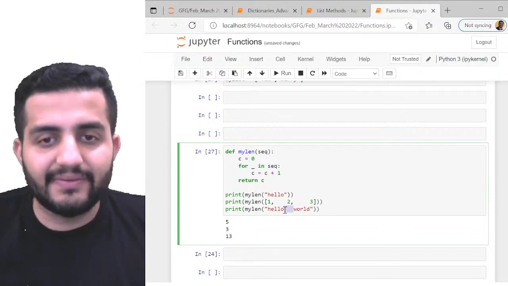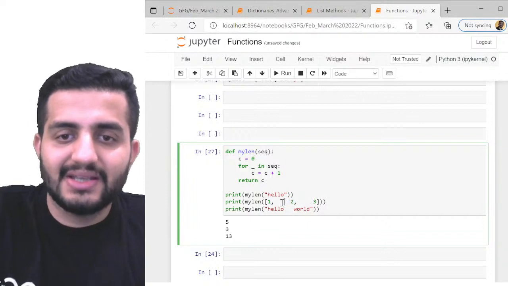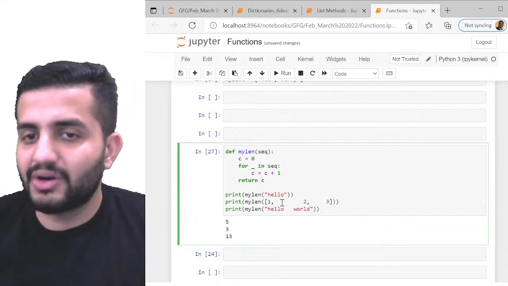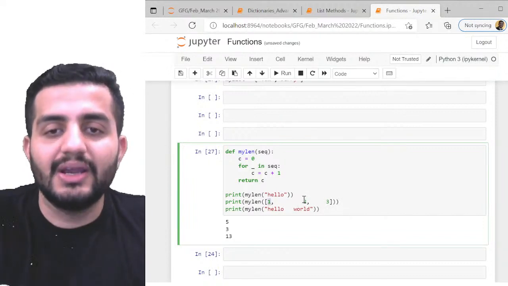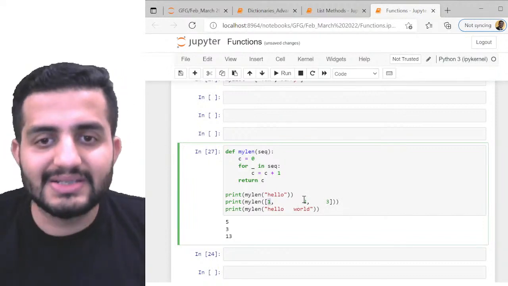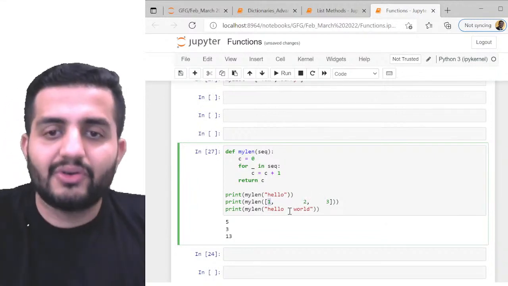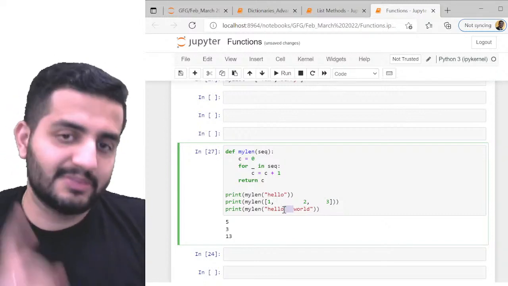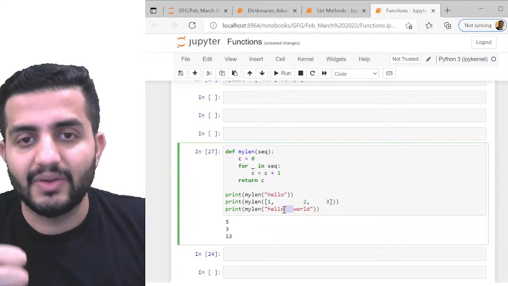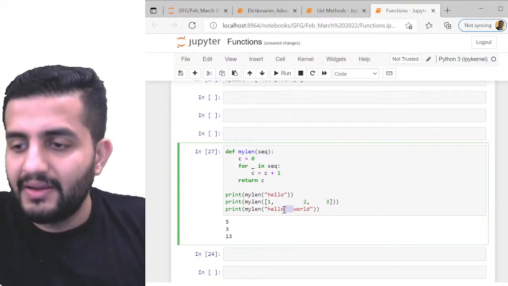Okay. So that is the difference, guys. It is important. So this space is irrelevant if you add spacing like this in list. It is not a problem because in list we just talk about the elements. So if you count the number of elements, still the counting will remain the same. But if you talk about the number of elements in my string, if I add the spacing, that spacing will be an extra character for me. Always remember that. Is it clear to everybody? Nobody should have any doubt in this.